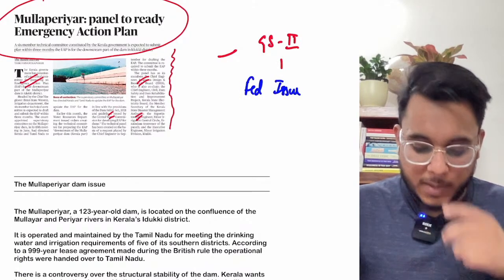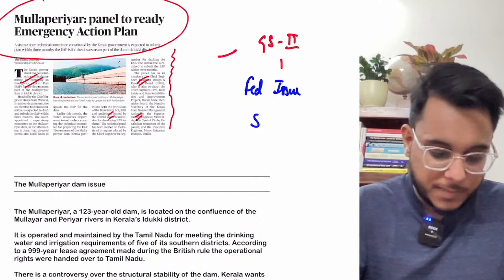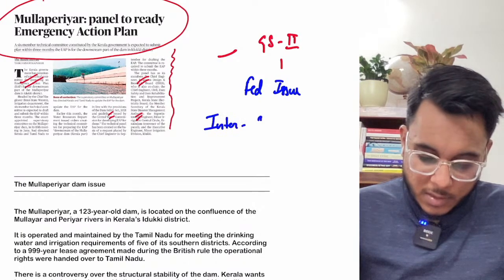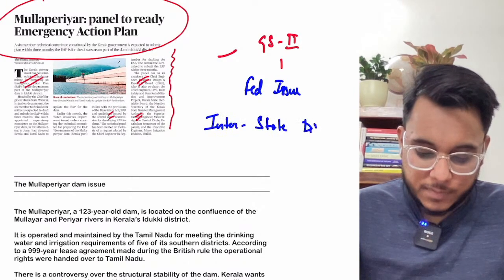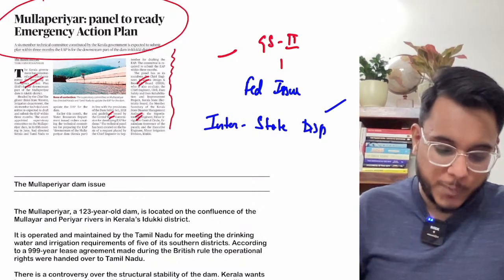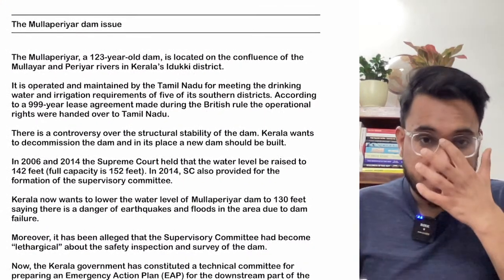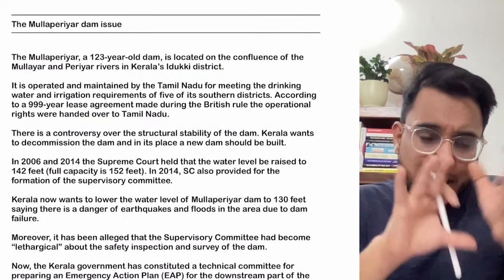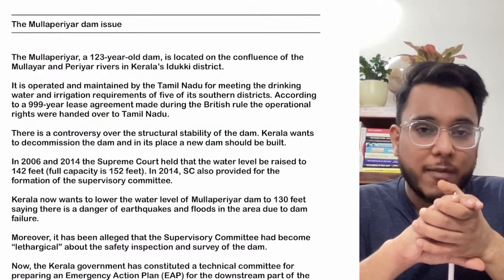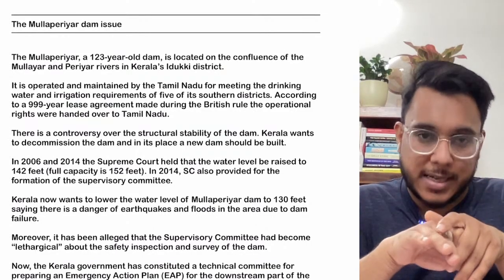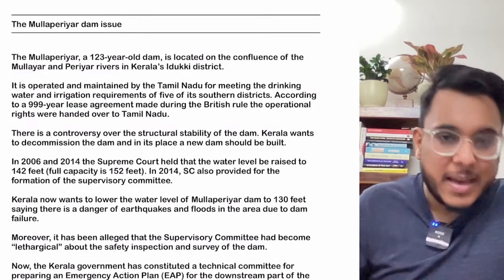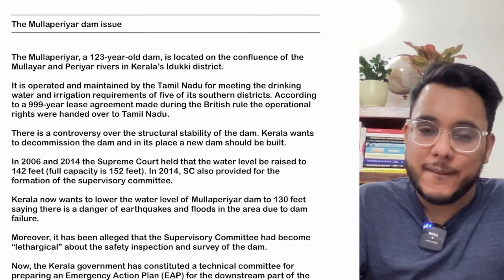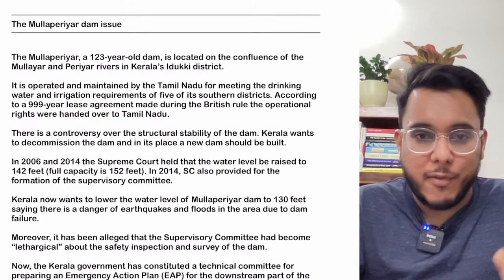Within the federal issues, within interstate disputes, we'll see this particular issue. Now guys, when we talk about interstate disputes, river water sharing and boundary disputes are a very big issue, and often they bring disputes between the states. The Mullaperiyar Dam controversy is a big irritant between the states of Kerala and Tamil Nadu, which has existed for more than 40 years now.